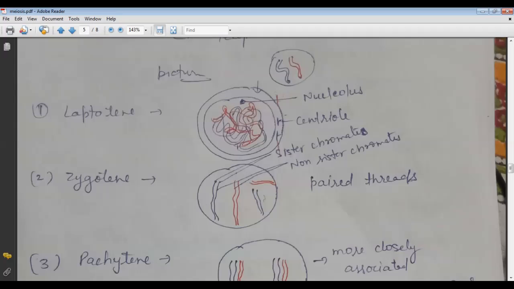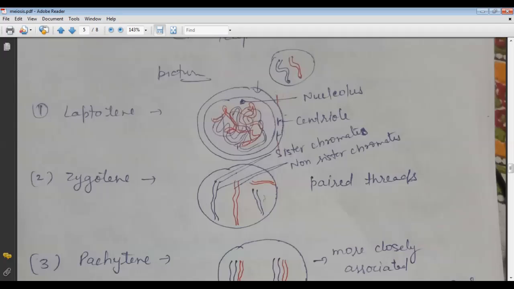Now in the leptotene stage, the genetic materials become thick. The chromosomes become distinct and visible under the microscope. So this is called the leptotene stage.